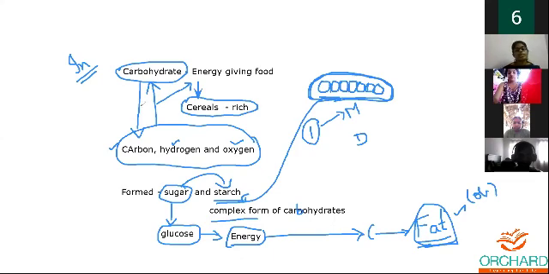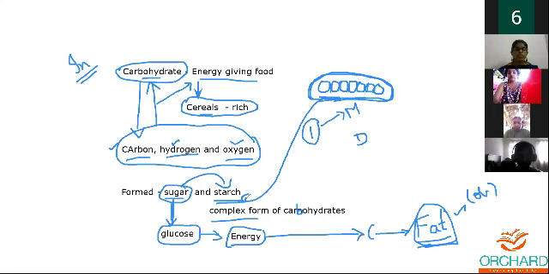So this is the introductory part of carbohydrate. Carbohydrate is called energy giving food. One major example of carbohydrate is cereals, which are very rich in carbohydrates. Carbohydrates are made up of carbon, hydrogen and oxygen molecules together. You have two forms of carbohydrate: the simplest form and the complex form. The simplest form of sugar is called glucose, and the complex form is called starch.